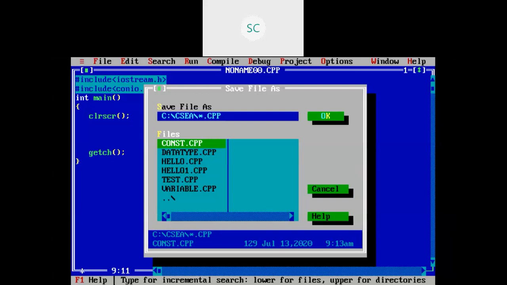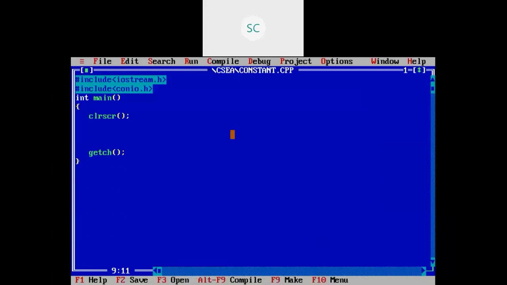See, I'm going to save this file with the name constant.cpp. Here you can see your file is saved in local disk C. csca is your folder, and there your file is available, constant.cpp. Okay, here I'm going to write one statement.